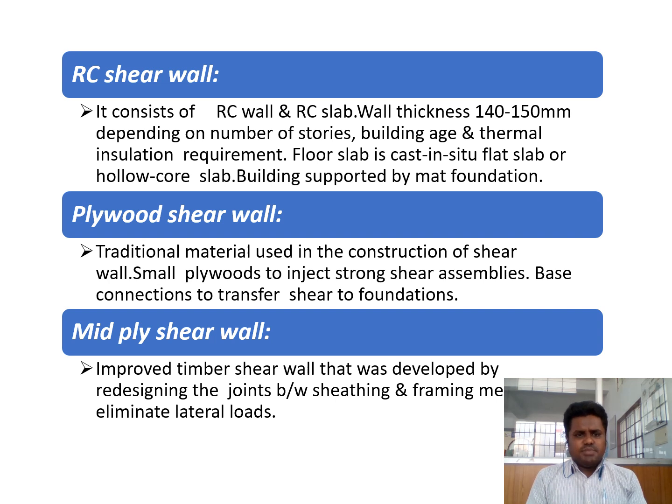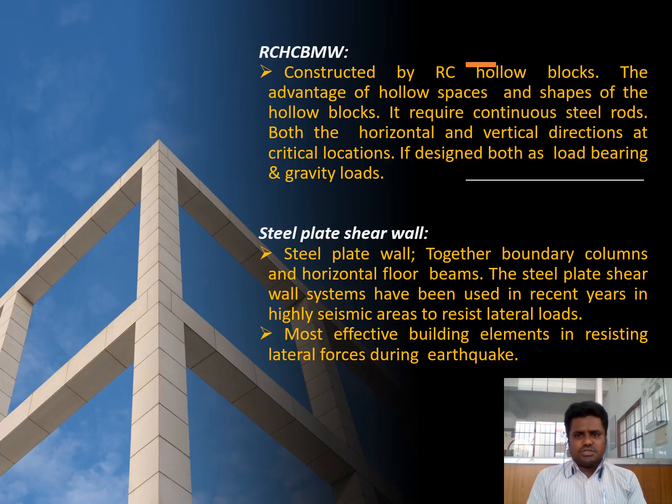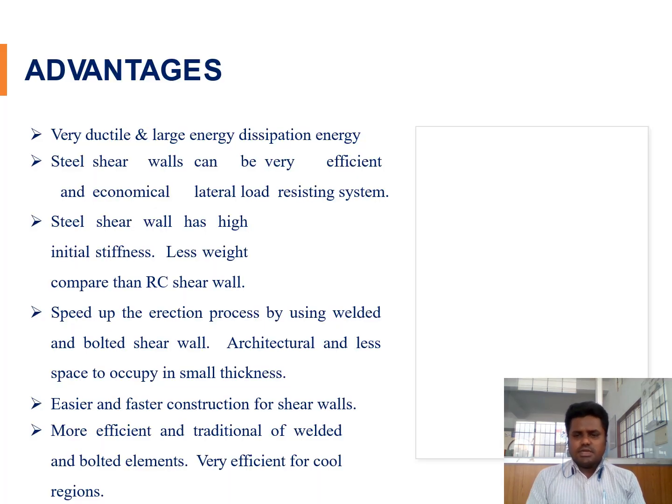So RCC, plywood, and mid-ply wooden based shear walls are also prepared in industry, and we use them to make a wall element for distributing the structure. In this structure, a steel plate shear wall is used to cover the column, beam, and roof slab elements also. For bracing, we provide covers for openings in all areas for aesthetic view.